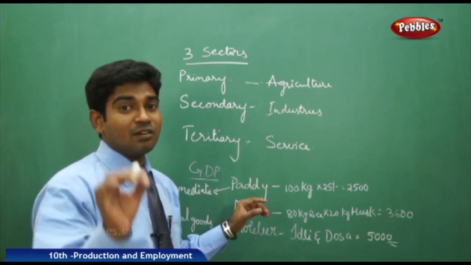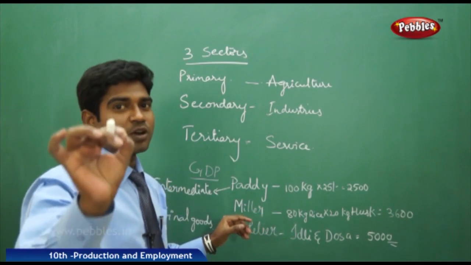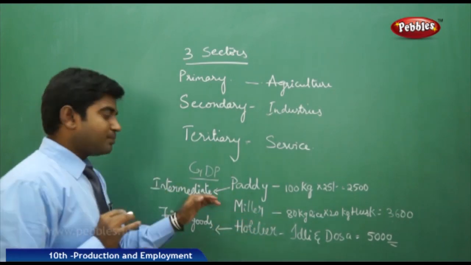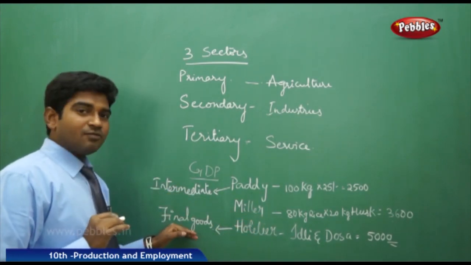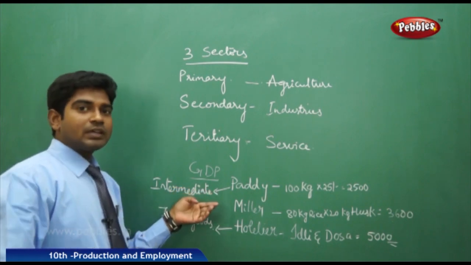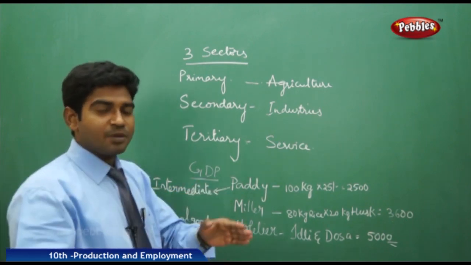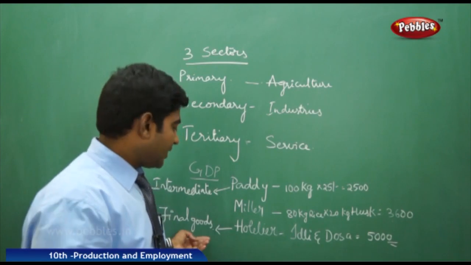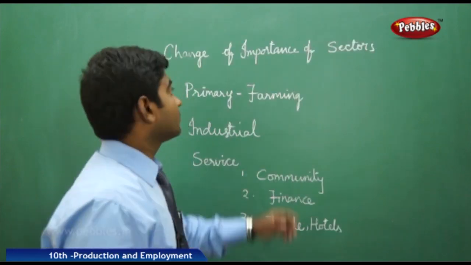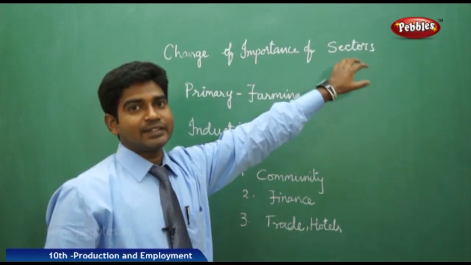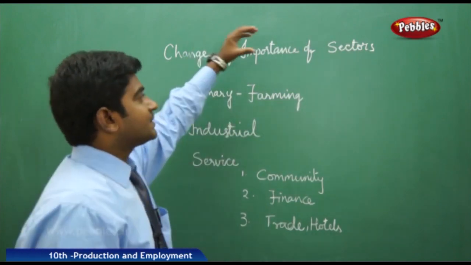GDP is nothing but the final calculation of the final product, and we have two types of goods, intermediary goods and final goods. Intermediary goods get transformed into some other shape or another form, then we get the final good. Next, the change in the importance of the sectors: how the importance of the sectors has changed.